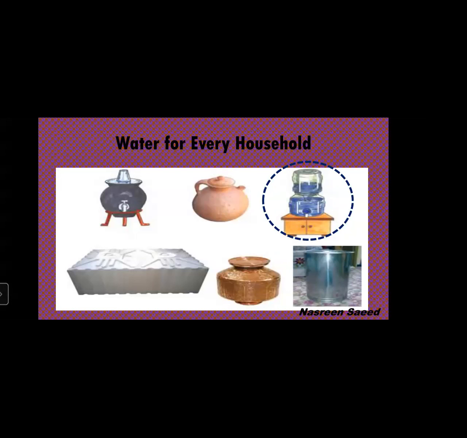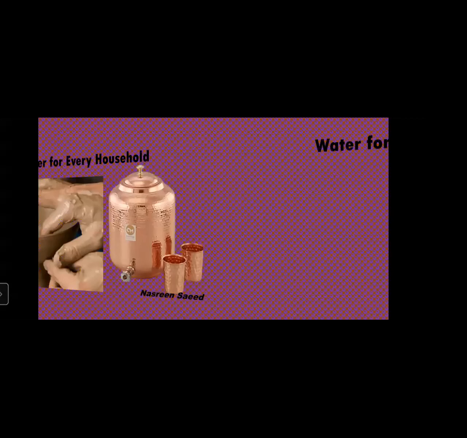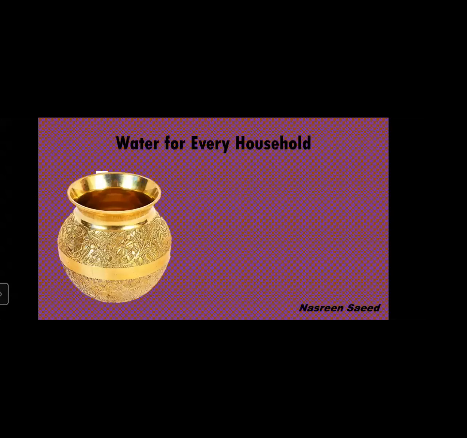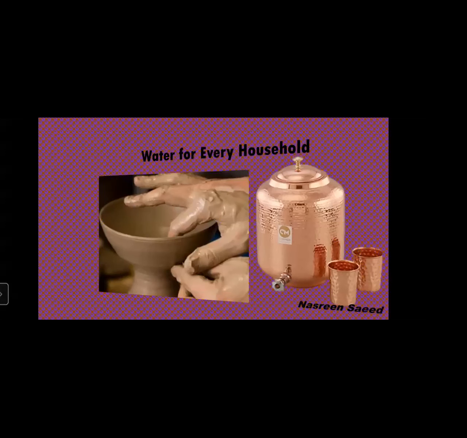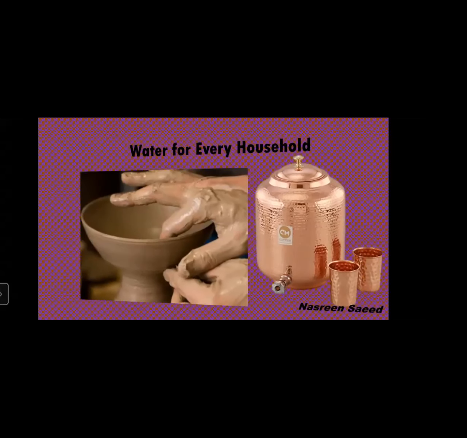Okay, the next question they are asking is what materials are used to make these different containers. So the materials used are mud, clay is used for making pots, then brass is used, brass is pital, we call it in Hindi. That was copper or tamba. This is brass or pital and plastic. Nowadays everything we are getting in plastic.